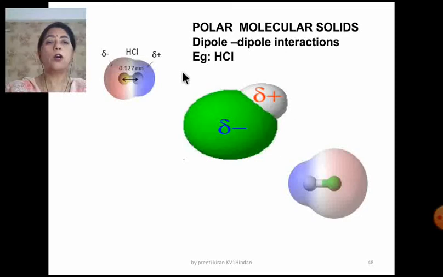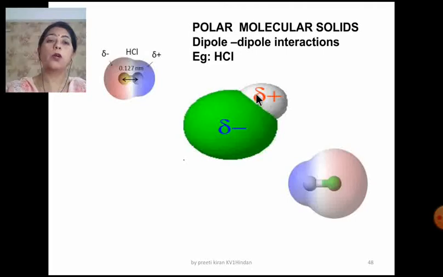Now on the screen you can see a polar molecular solid. I have taken an example of HCl. You know that H is less electronegative and Cl is more electronegative, and due to the electronegativity difference, the Cl acquires a partial negative charge and the H has a partial positive charge. Why is it so?